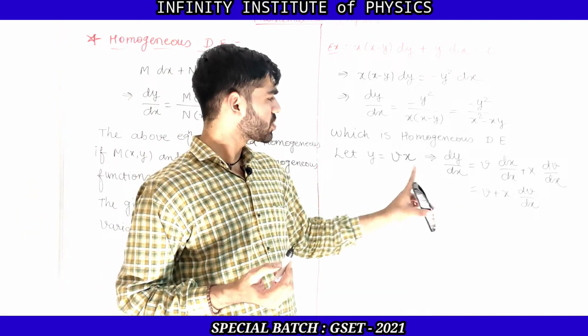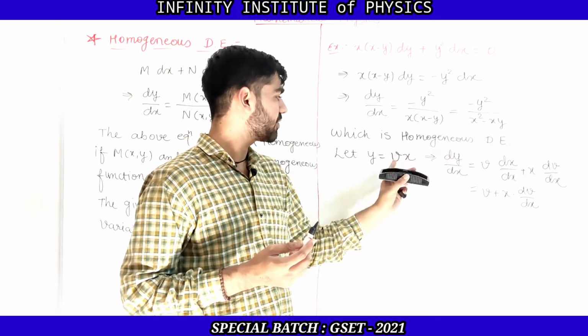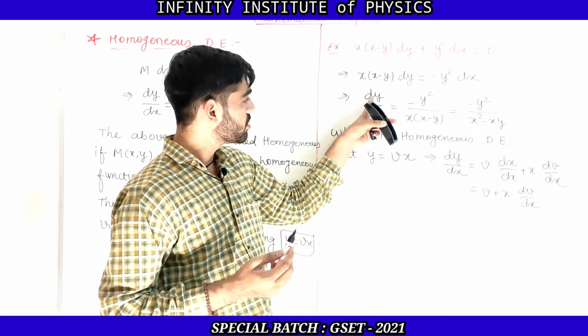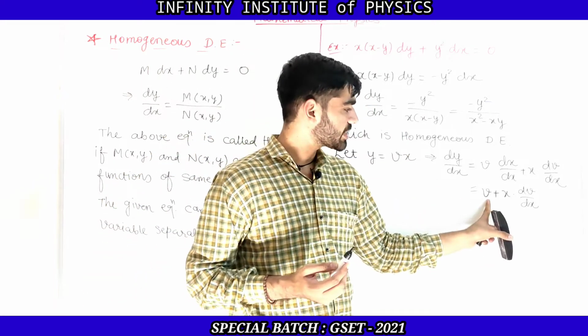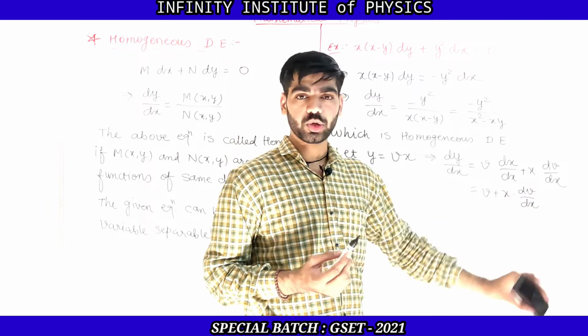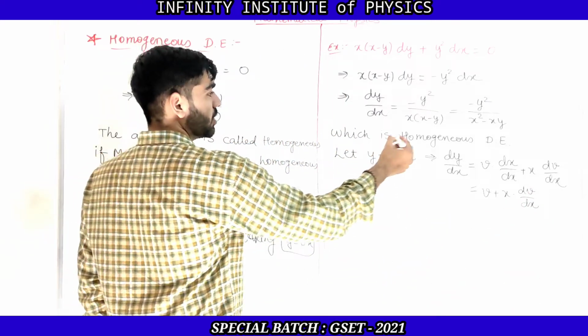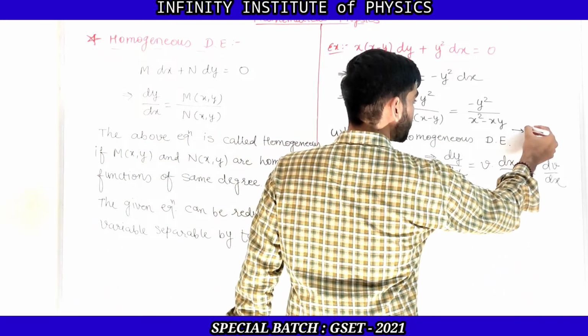Now whenever we have y, we need to replace it by vx, and dy by dx we need to replace by v plus x into dv by dx. Suppose we give this as equation number 1.